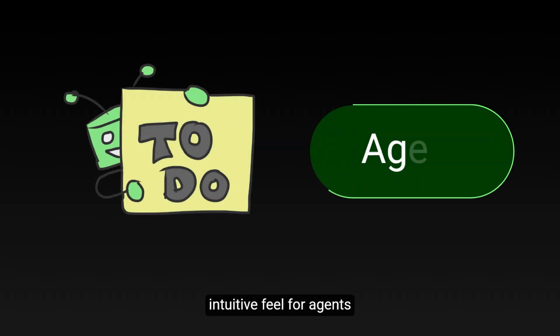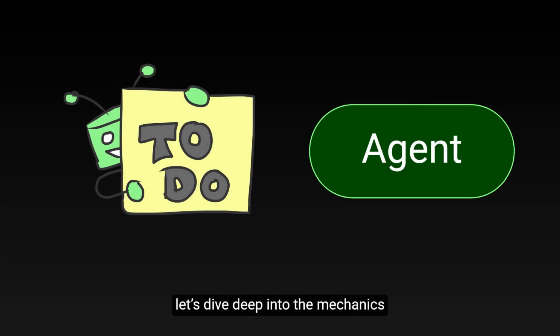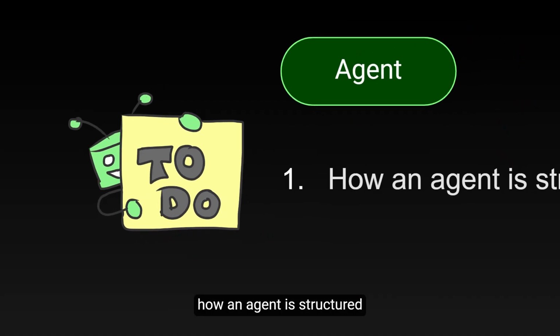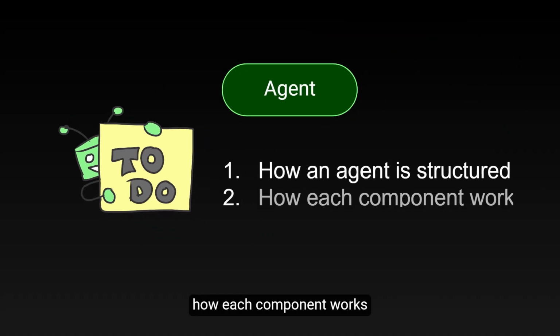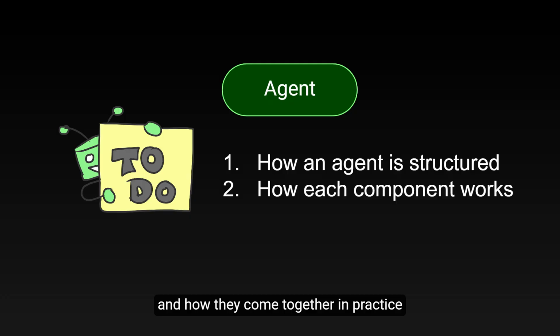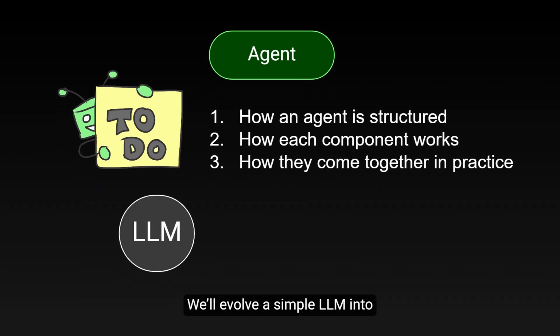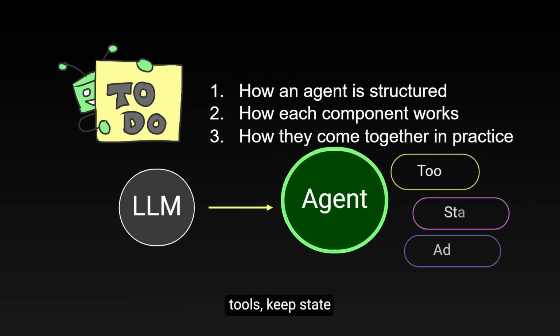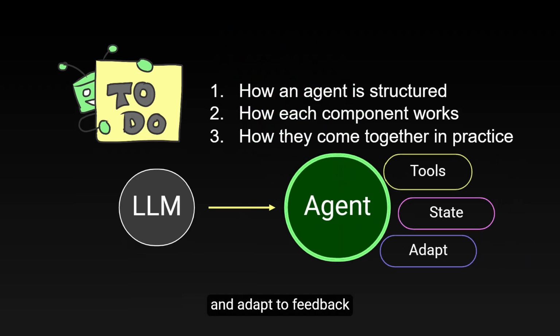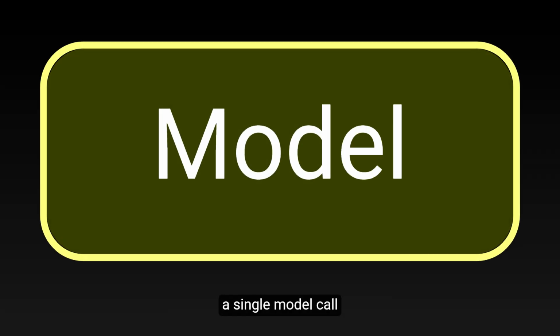Now that we've built an intuitive feel for agents, let's dive deep into the mechanics. How an agent is structured, how each component works, and how they come together in practice. We'll evolve a simple LLM into a complex agent that can use tools, keep state, and adapt to feedback. First, we start with the most basic setup, a single model call.